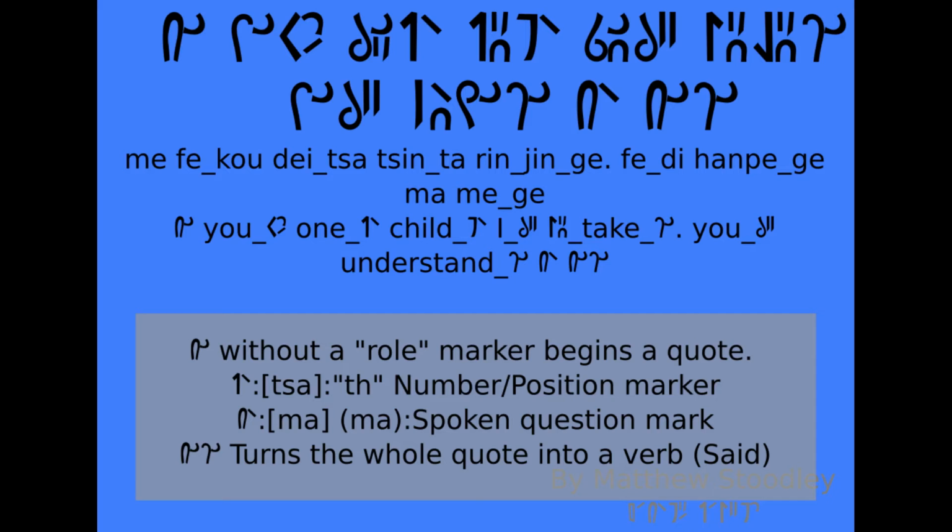Ma is a spoken question mark. So it comes at the end of a sentence and turns it into a question. And finally, we're going to have mege, which is a closed quote. Instead of being the direct object, now it is the verb. So this whole quote is the verb. So basically it means they said, right? So, I will take your first child. Do you understand? She said.